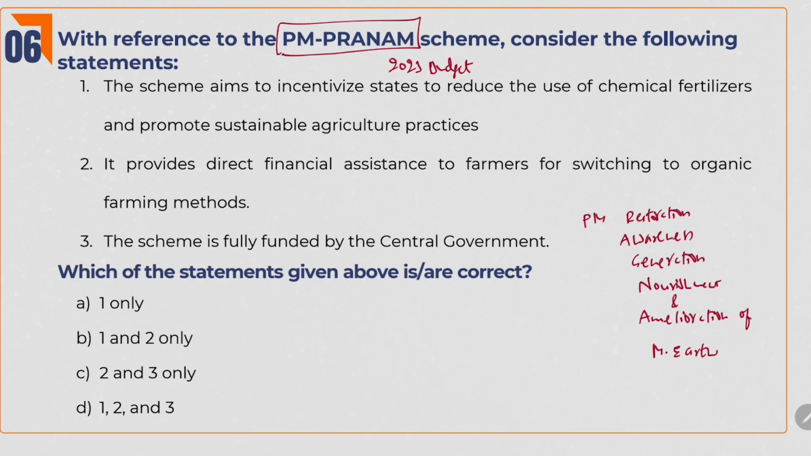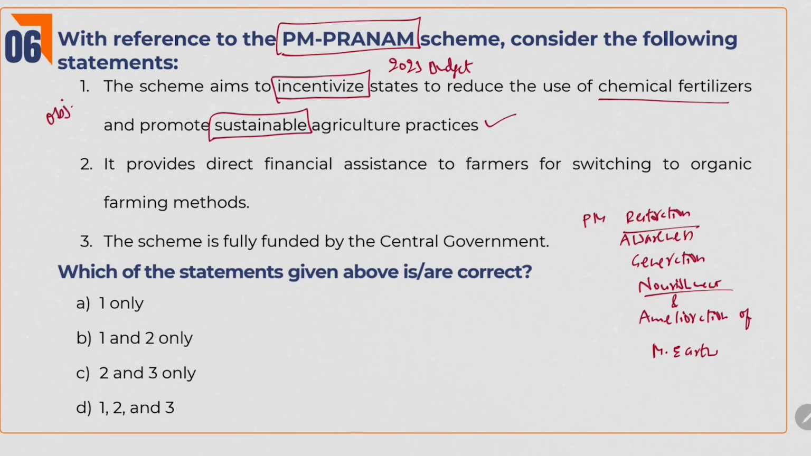If you see here, they want to restore and nourish Mother Earth from all the chemicals we have used till now. If we see the options, the scheme aims to incentivize the states to reduce the use of chemical fertilizers and promote sustainable agriculture practices. This statement is the objective of the PM Pranam scheme. And obviously, this is the right and general statement.